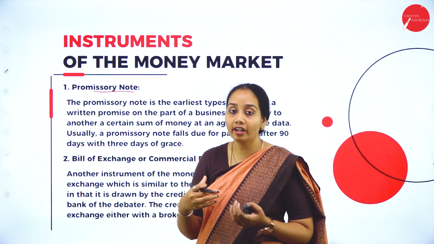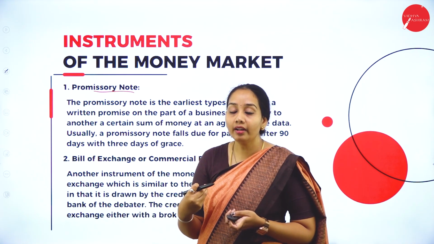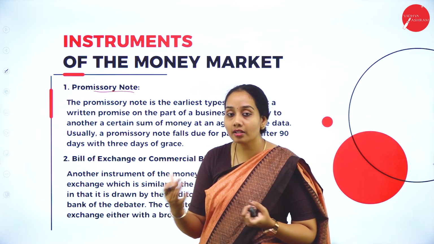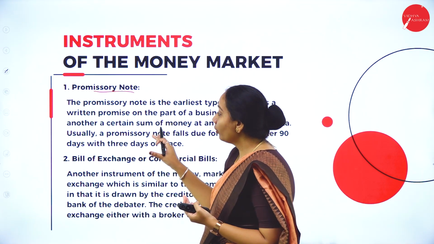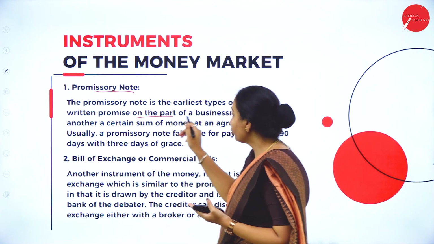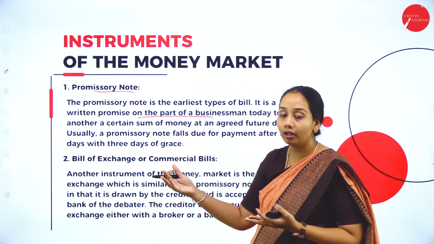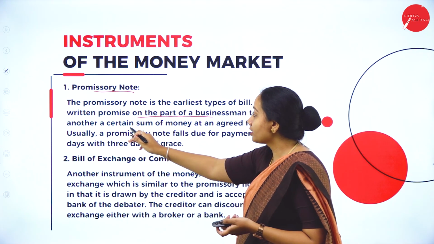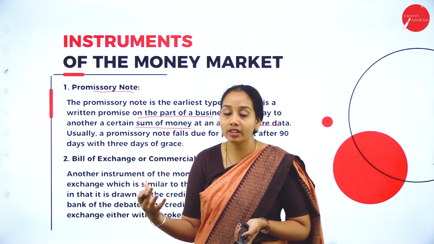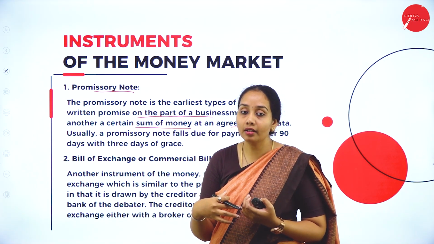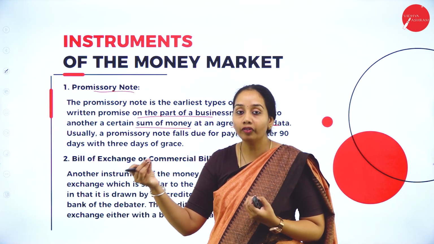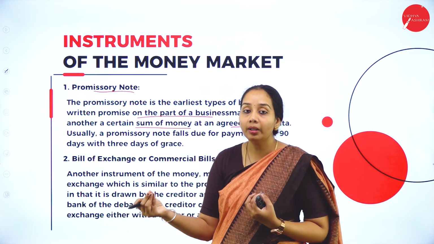It's a contract between two business people where the lender is going to give the money to the borrower, and they are going to have a written agreement, a written promise, on the part of the businessman or a business company, to pay a certain sum of money at a future date. So it is a promise between the two people that they are going to give back the money to the lender who has lent the money to the borrower, depending on the